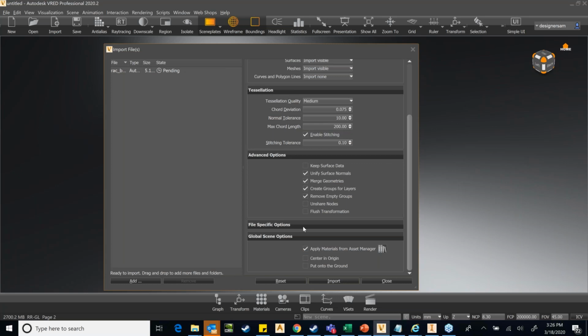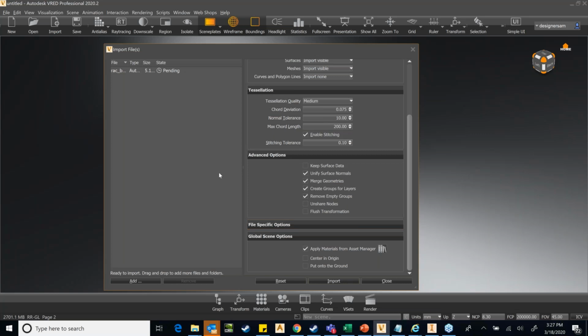Now what it does is that you have assigned certain materials inside Revit. What the VRED engine would do is, when it imports the DWG file, VRED will try to assign the nearest material from the asset library available within VRED to that component or that data.